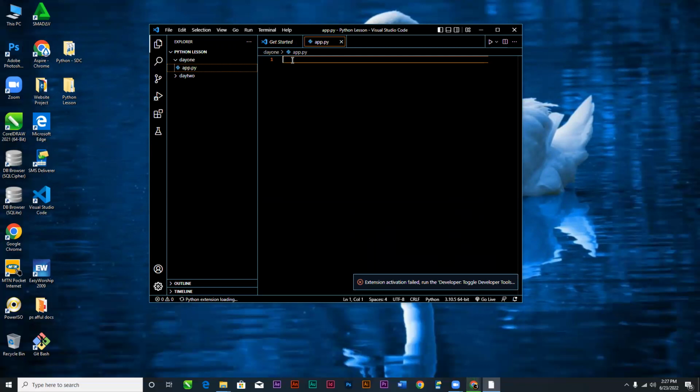And then there's another thing with naming your Python file. You see that I used only small case. It is advisable that you do that.